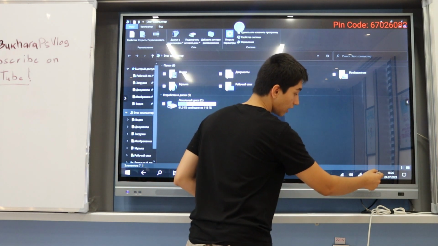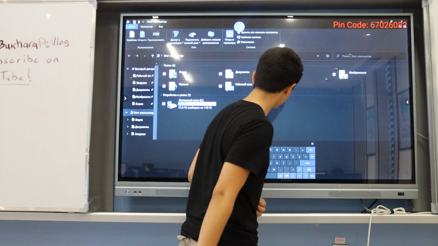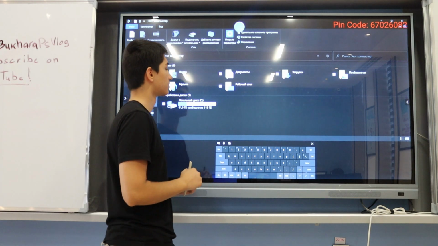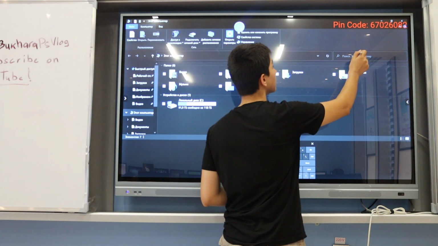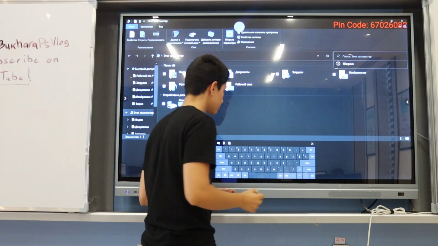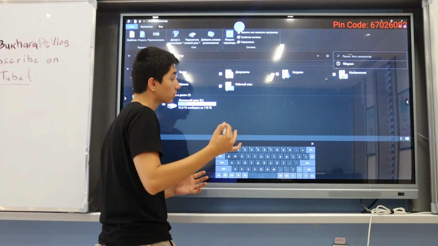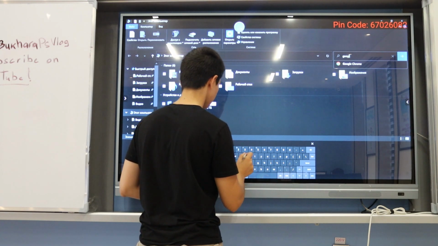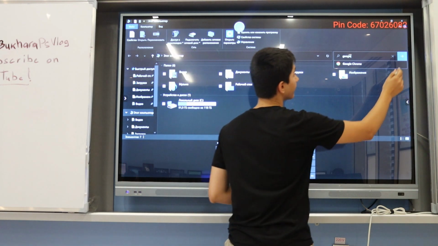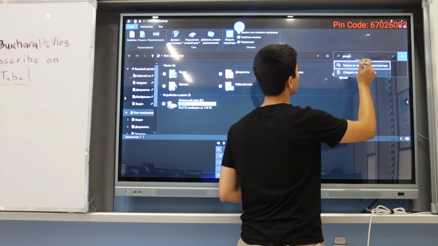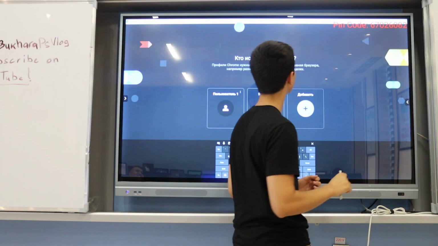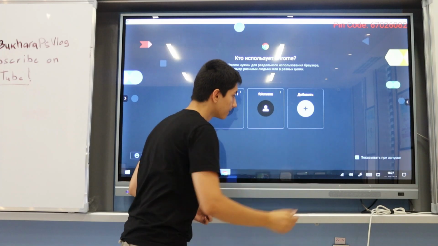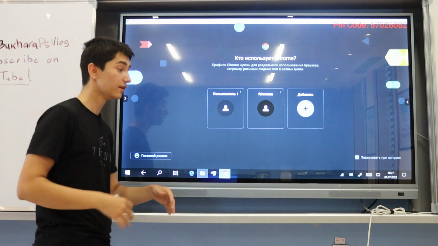There is the icon here, so you just press it, and you can search, for example, Google. You go. So there is Google, and that's how to use it.